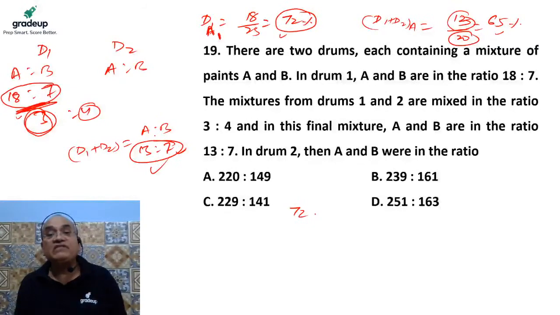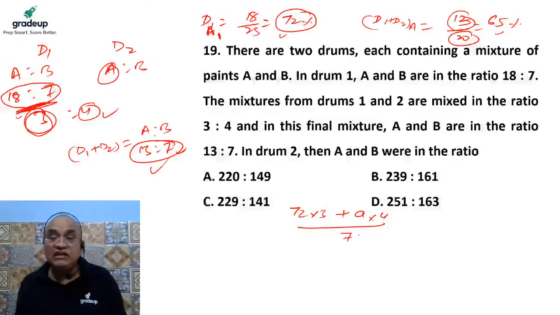So 72% in 1 liter, out of 3 liters it is this much. Plus, let's say the concentration of A in D2 is A%. And how many liters of D2 have we taken? 4 liters. So A% in 1 liter, so in 4 liters, how much? If I divide: 3 liters we have taken from the first, 4 liters from the second, total 7 liters of mixture we have made, and the average concentration of A is 65%.